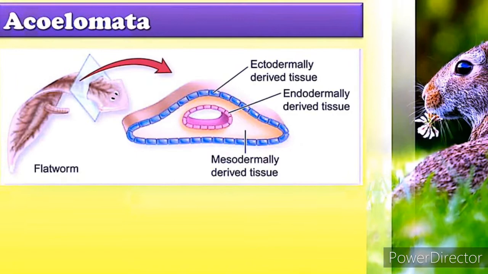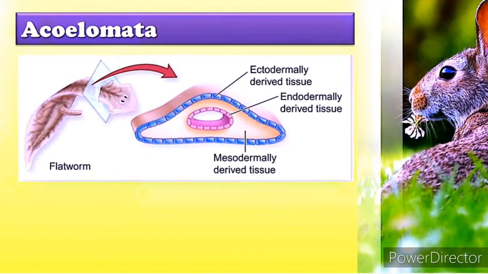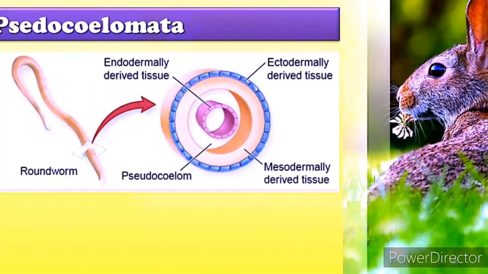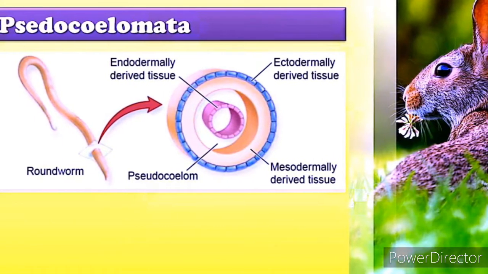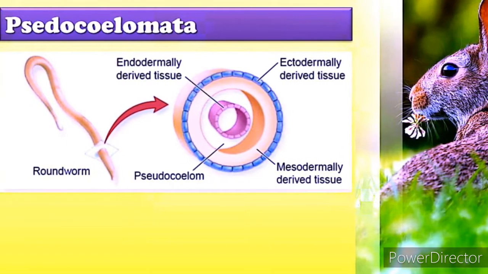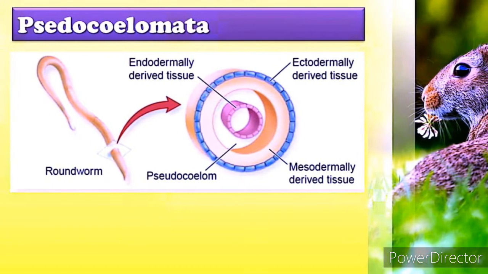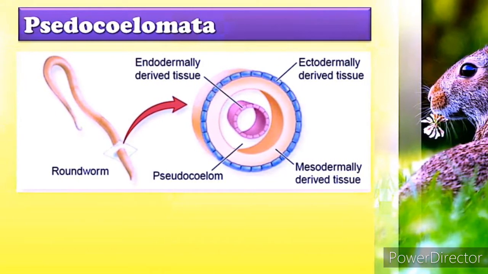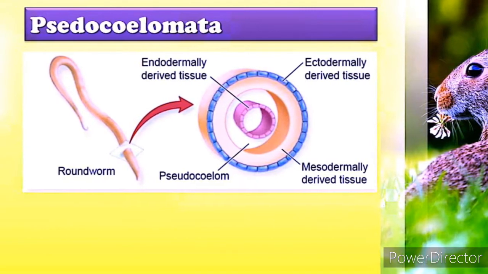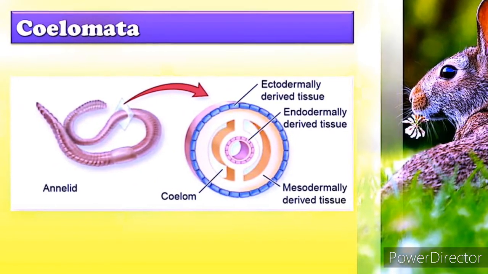In some animals, the body cavity is not fully lined by the mesodermal epithelium, but the mesoderm is formed as scattered pouches between the ectoderm and endoderm. Such a body cavity is called pseudocoel. So those animals are called pseudocoelomates. Example, Aschelminthes, roundworm.